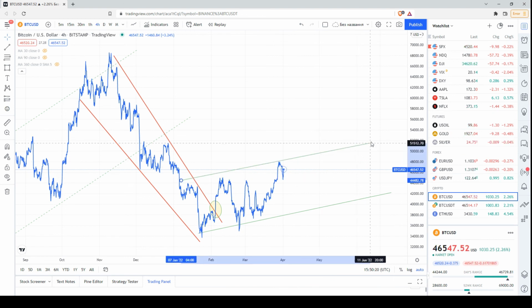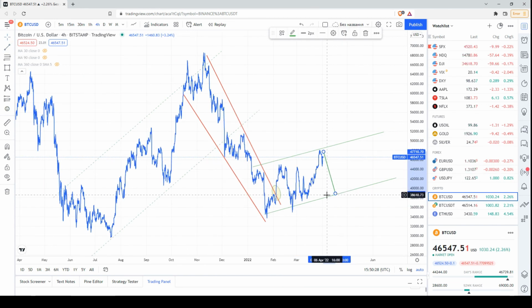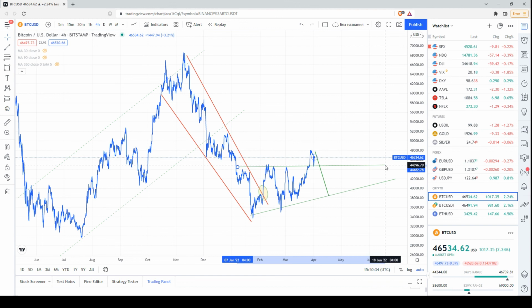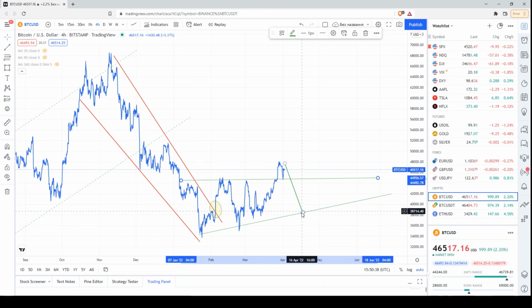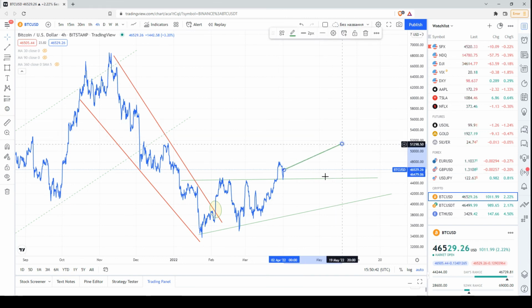So fellas, that's it for today. Let's hope that the price continues its journey within this ascending channel. In a bearish scenario, the price may get back to the lower line of this channel, which is below $40,000 per digital coin. But let's hope that the previous local highs will provide enough support for the price in order to continue its rebound somehow.